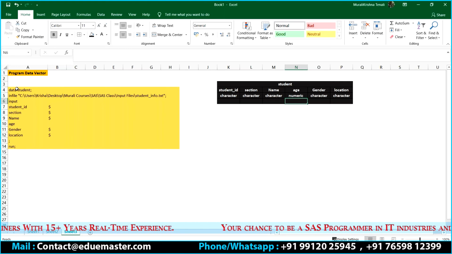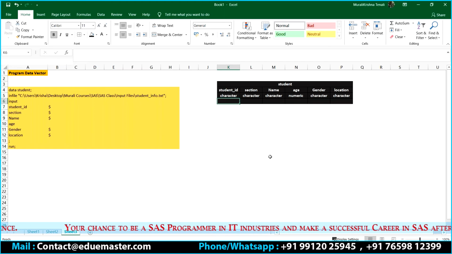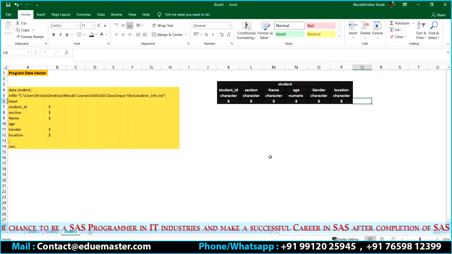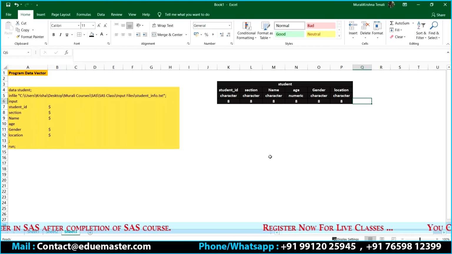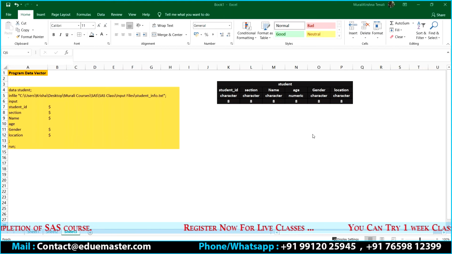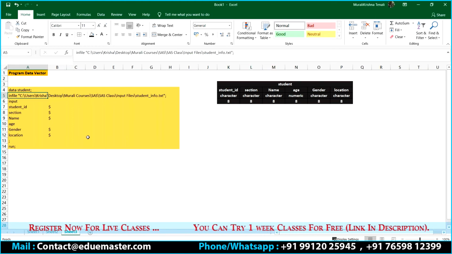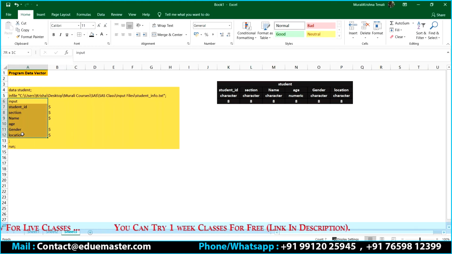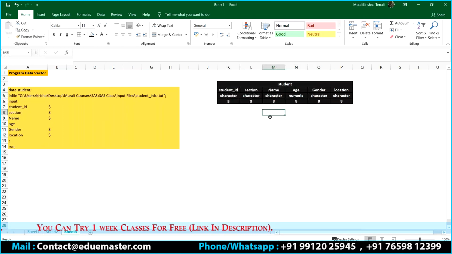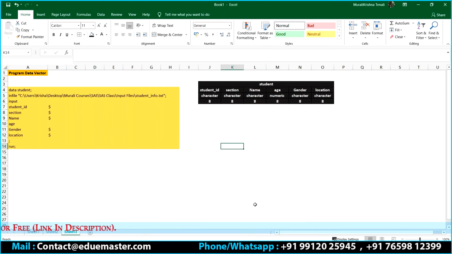So have I mentioned any length statement here? No. No length statement is there. So since the user is not controlling the length, SAS is going to assign a default length of 8 to everything. We know that for a character variable and for a numeric variable, the default length is 8. So it created the variables with a length of 8. Done? Up to this is done. All 3 statements have been executed. The first statement is creation of a table. The second statement is verification of your input file. The third statement defines the variables and their properties. Questions? Any questions?